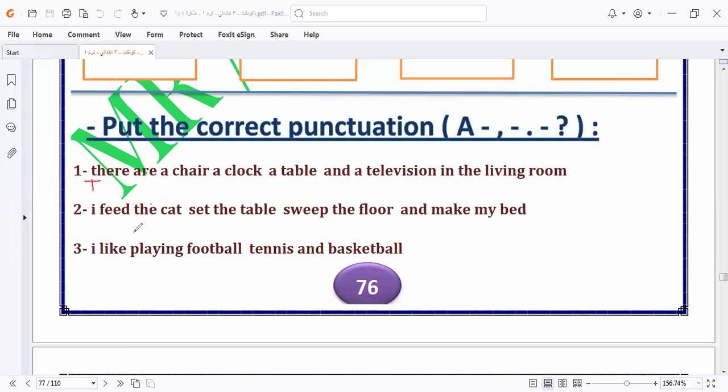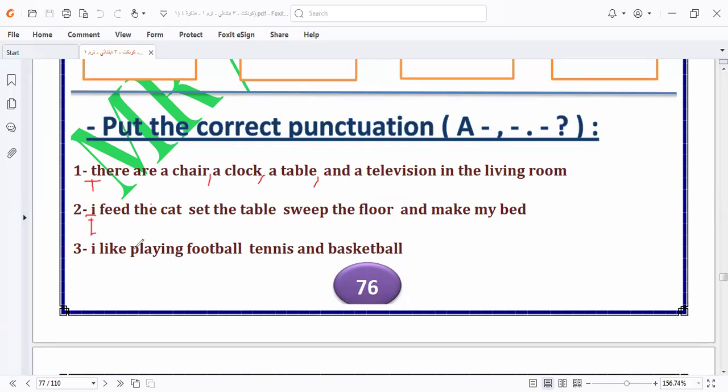Here it will be T. We have here a chair, a clock, a table, and a television in a living room. Here we have the letter or the word that I collected. It will be here I, because I is written here in small letter. It must be written in capital letter.